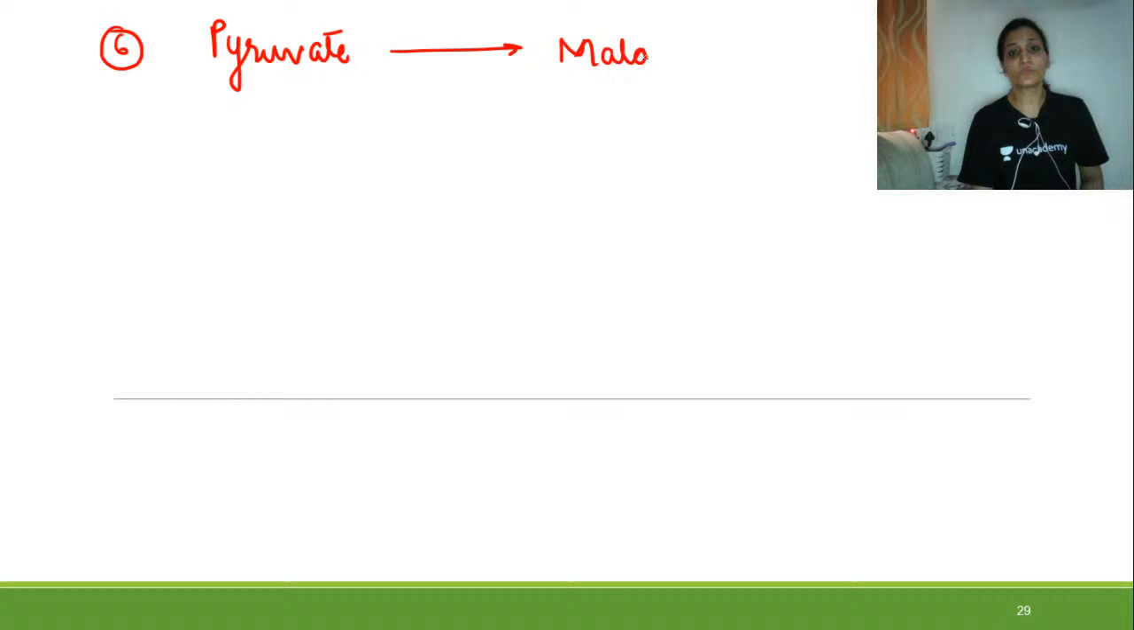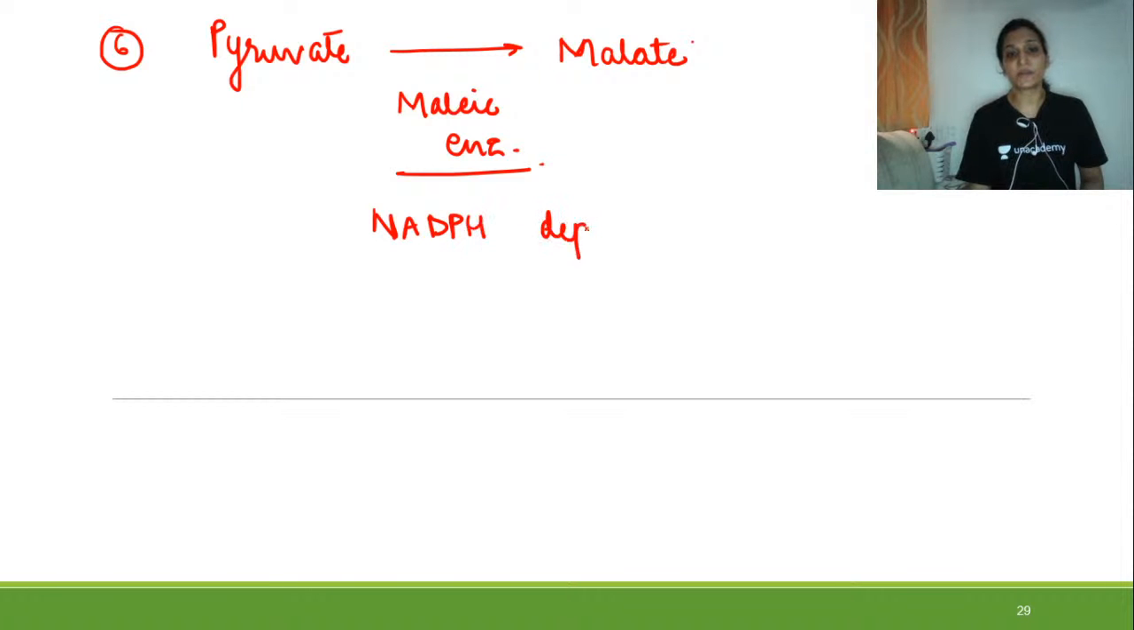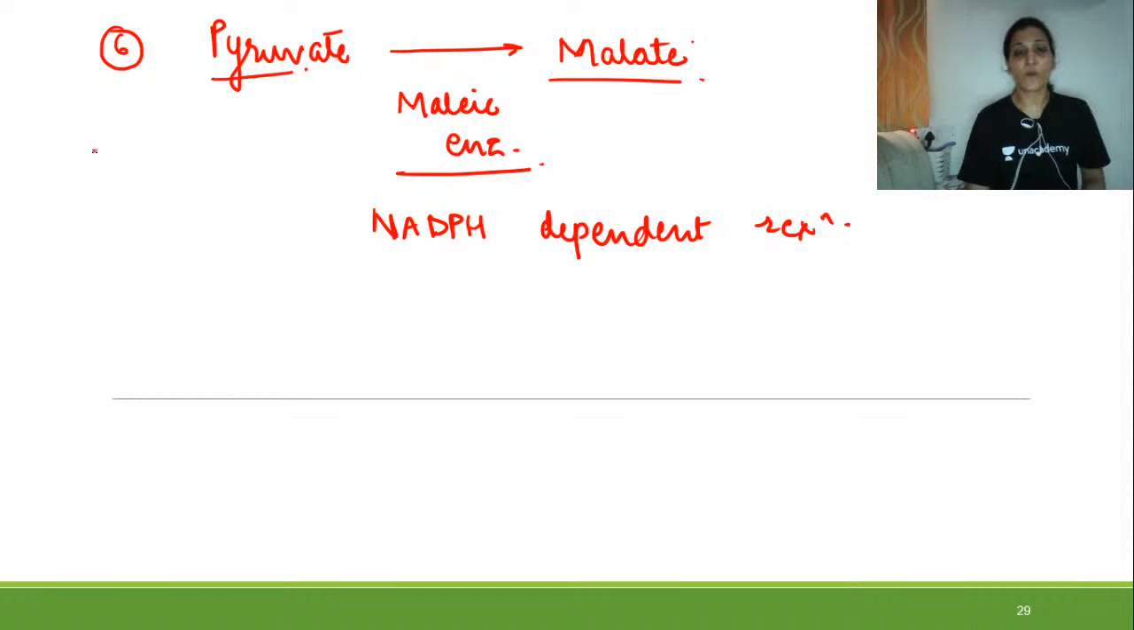Then the next anapleurotic reaction is formation of malate from pyruvate. Pyruvate will change into malate. This is also an anapleurotic reaction, and the enzyme used here is malic enzyme. This malic enzyme is actually NADPH dependent, so this reaction is an NADPH dependent reaction.